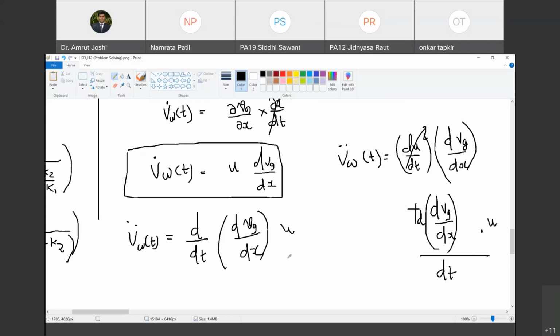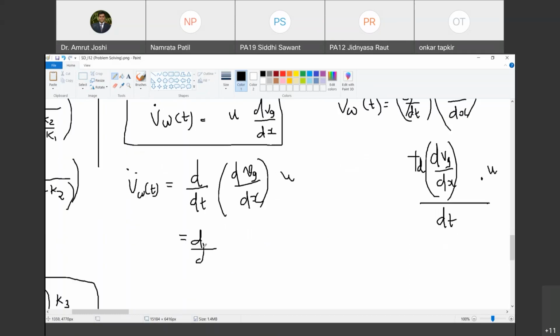Can I interchange the differentiation operator? Yes, under certain conditions. Those are valid here. Believe it for me. So can I write this as d by dx of dvg by dt into u? Yes, interchange किया differentiation. Now what is vg is a function of x.